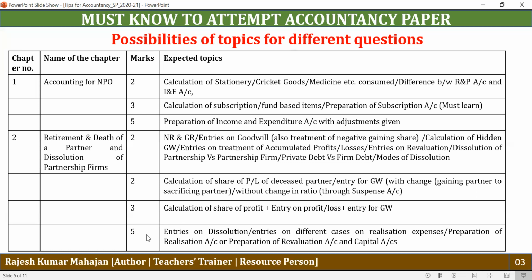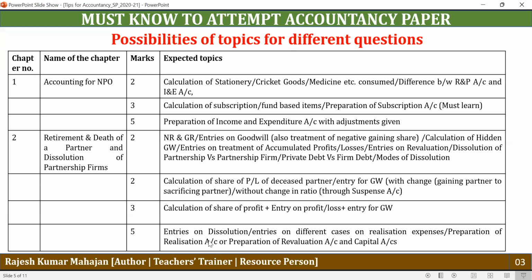Now, let's discuss a question which is based on 5 marks. Under 5 marks, the entries on the dissolution of the partnership firm or entries on the different cases of realization expenses may be asked, and you also may be asked to prepare a realization account on the basis of additional information, or you may also be asked to prepare a revaluation account and capital account.